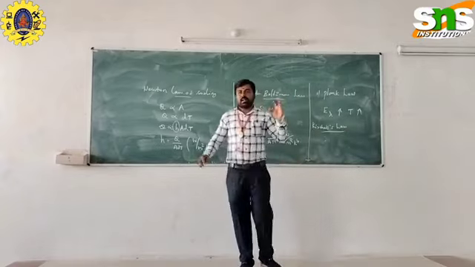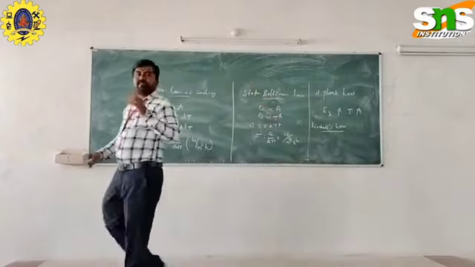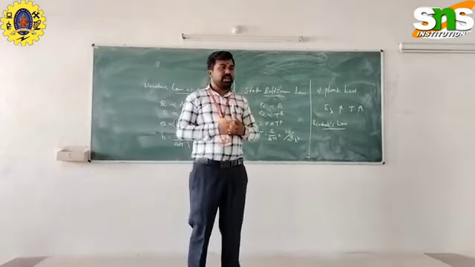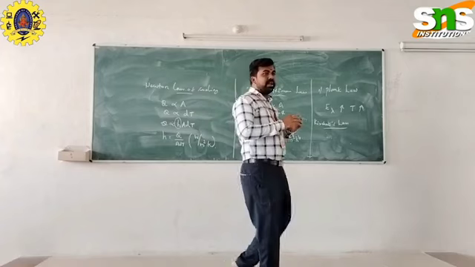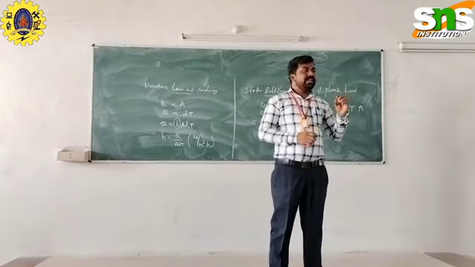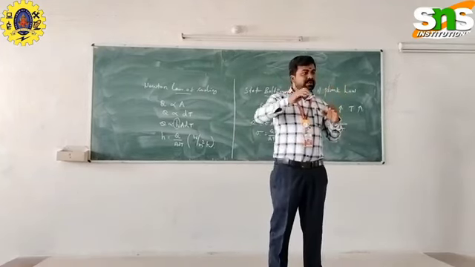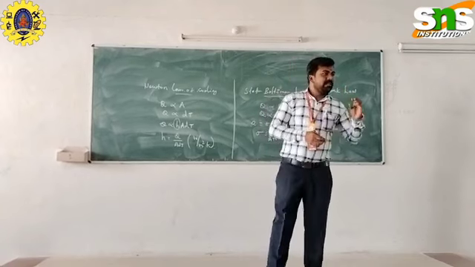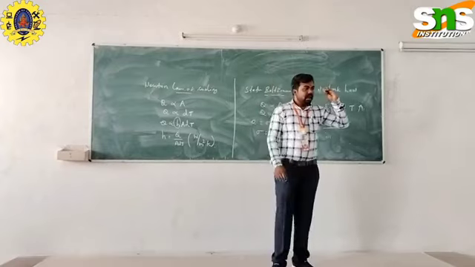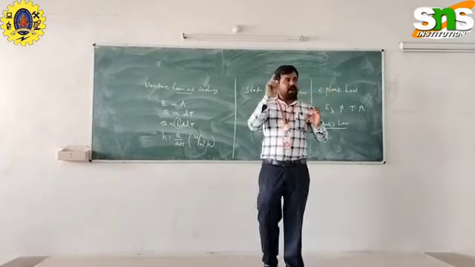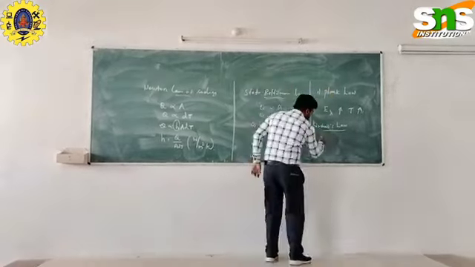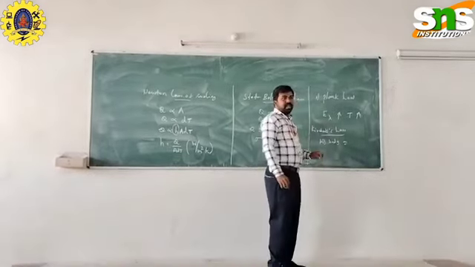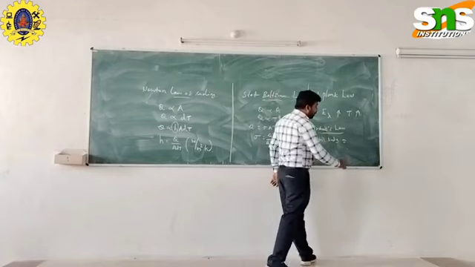Kirchhoff's law states the ratio between the emissive power and the absorbing power. The ratio of emissive power to absorbing power for all bodies is equal, and is the same as the emissive and absorbing power ratio of the perfect black body. Again I am telling, the emissive and absorbing power ratio for all bodies is equal and the same as that of the perfect black body.